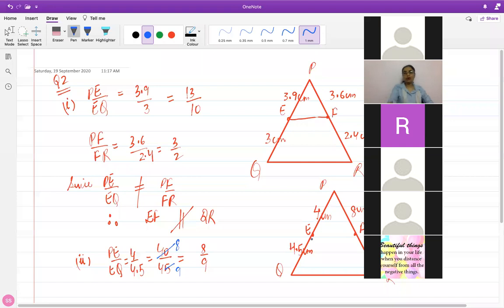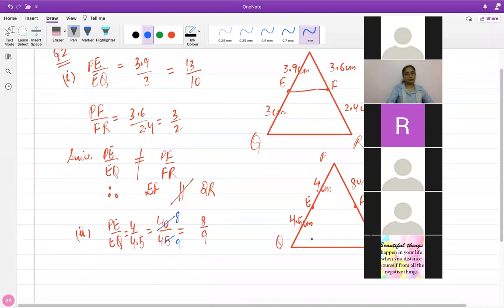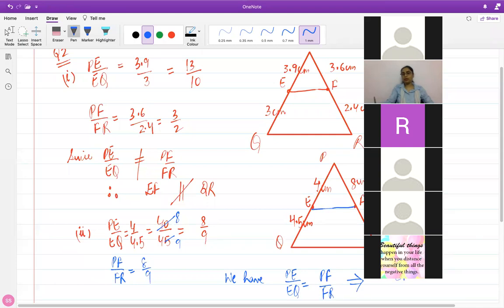The other side also is PF upon FR, which is 8 by 9. So the ratio is equal here. So we have PE upon EQ equals PF upon FR. This implies EF, the line which joins E and F, is parallel to the base of the triangle.